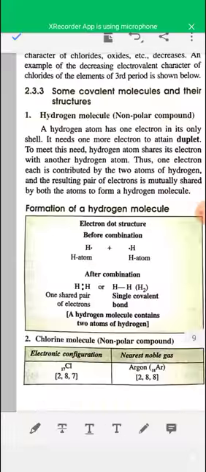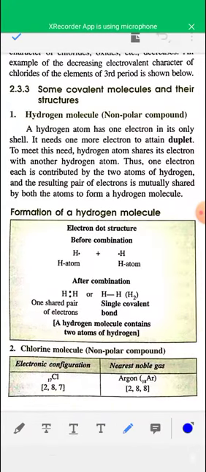Now some covalent molecules and their structures are given. First one is the hydrogen molecule, H2. You know hydrogen has one electron in its outermost shell, and two hydrogen atoms each share one electron and form one electron pair. Therefore a single covalent bond is formed between two hydrogen atoms, because each hydrogen atom shares one electron to form a pair of electrons.